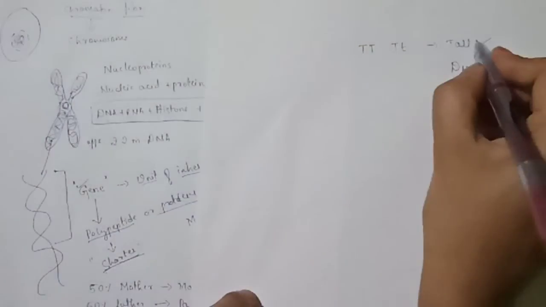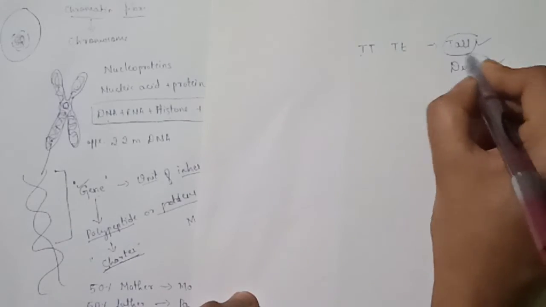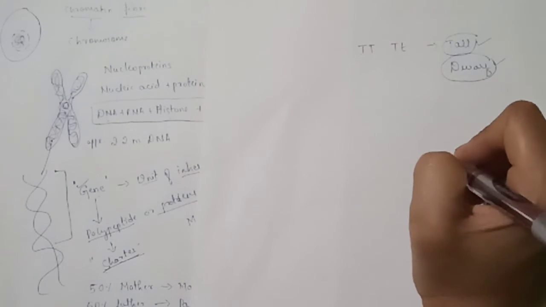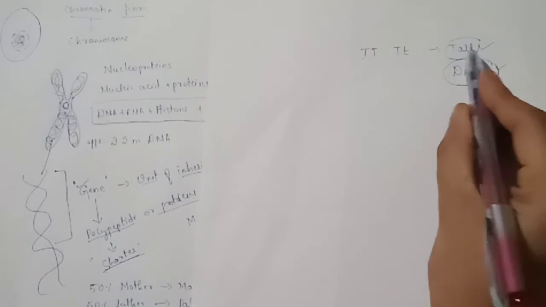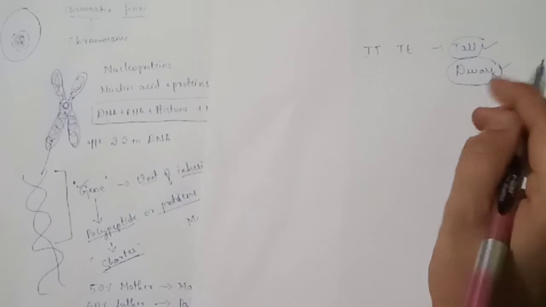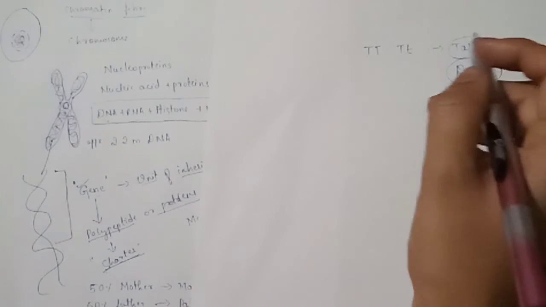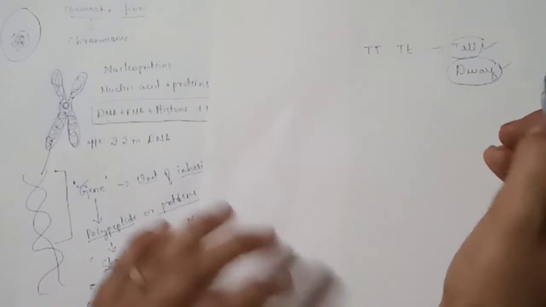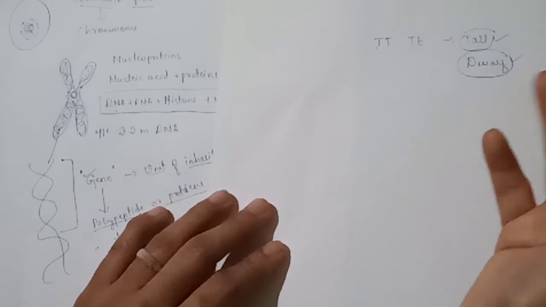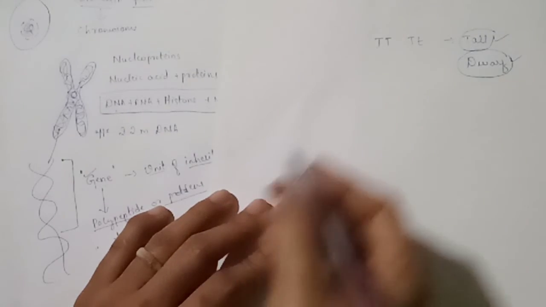So phenotype is the external or visible character of an organism. It is the physical expression of a character. For example, our skin color and our height are all visible characters. Therefore, they are phenotypic characters.